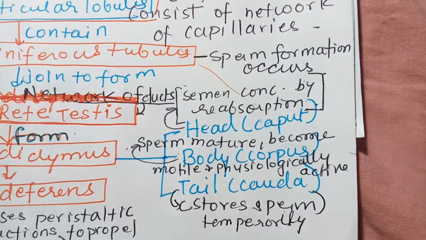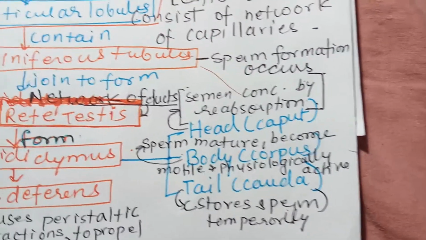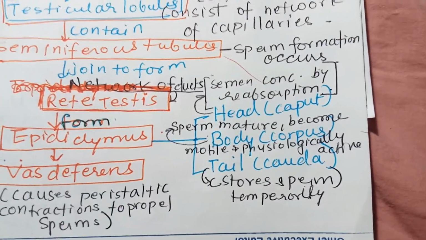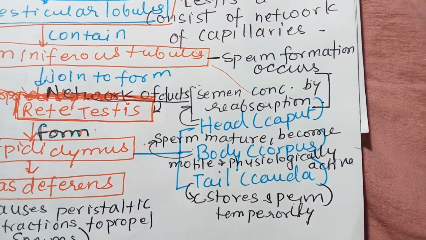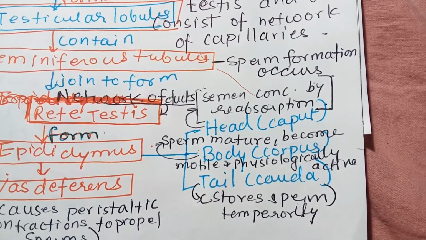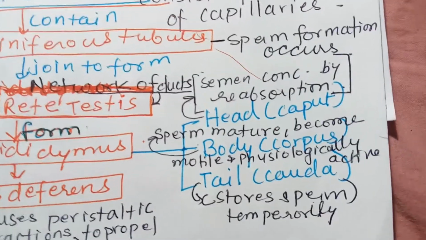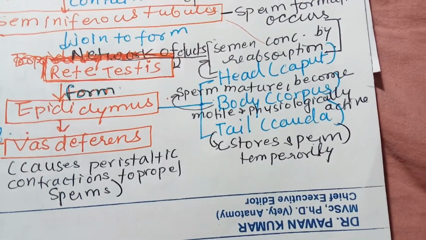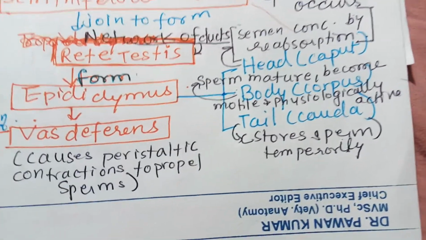The head is involved in semen concentration by reabsorption. Semen is actually the fluid in which the sperm is present. The body is involved in sperm maturation, and the sperm become motile and physiologically active when mature. The tail stores the sperm temporarily.